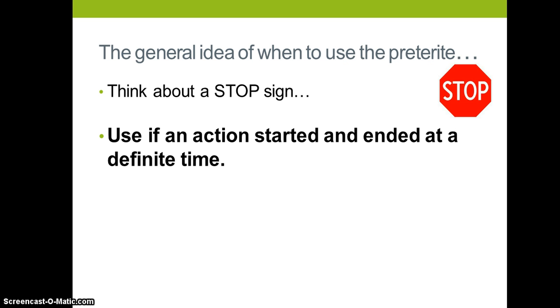If you think of a stop sign, that means, when you're driving, everybody has to come to a complete stop, and that action ended from driving, right? You came to a complete stop. So if you think about it that way, that's what preterite is. You have an action that happened and it ended. All right. When we translate that into English, we think of verbs that end in ed or their irregular counterparts. We know that it's a specific action or main event action, and so that's what you're talking about that's important in your sentence.